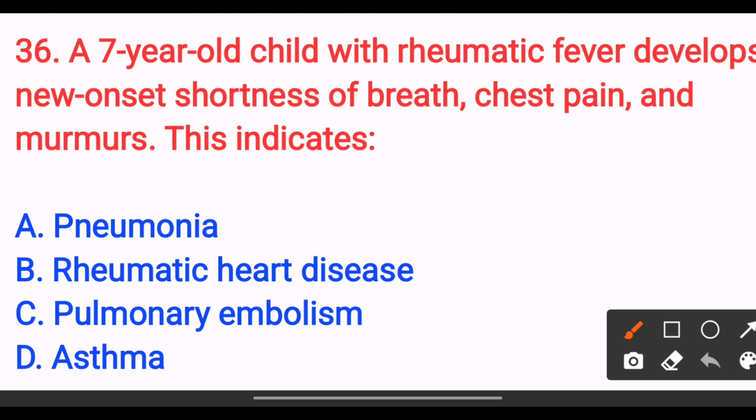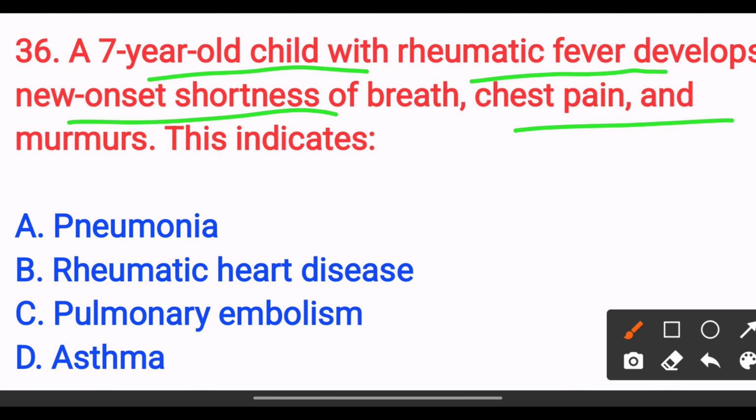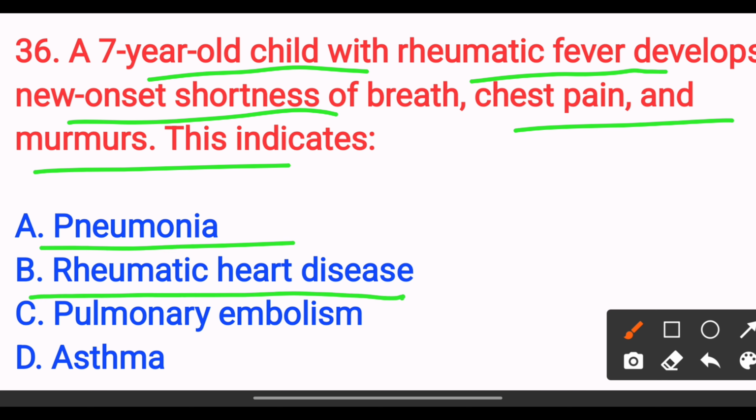a 7-year-old child with rheumatic fever develops new onset shortness of breath, chest pain and murmurs. This indicates option A, pneumonia, option B, rheumatic heart disease, option C, pulmonary embolism, option D, asthma.